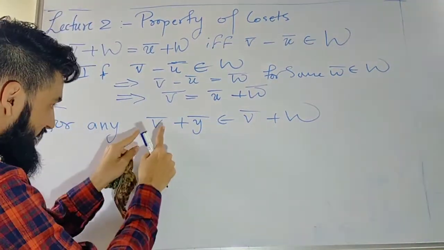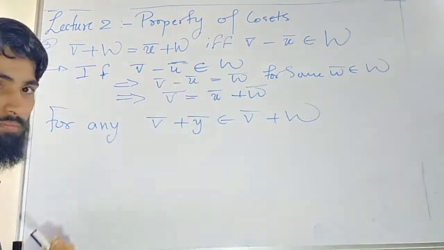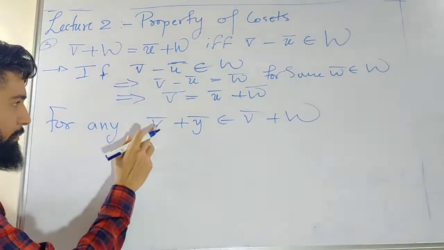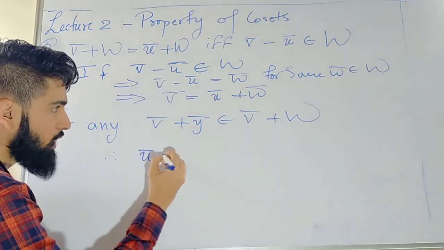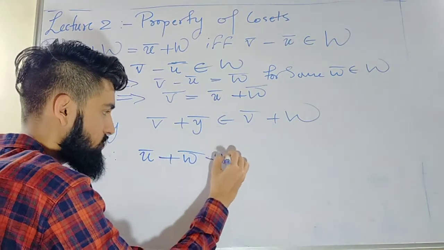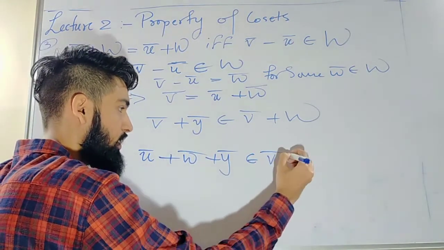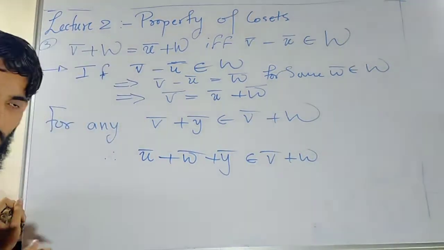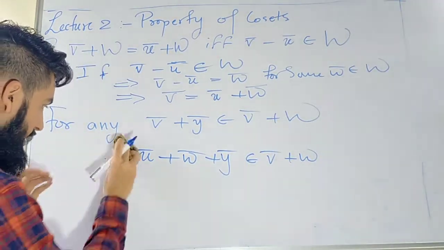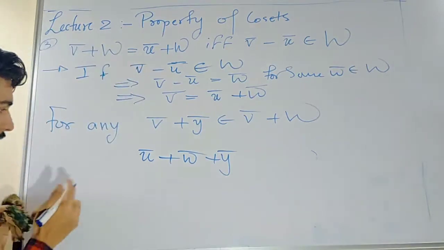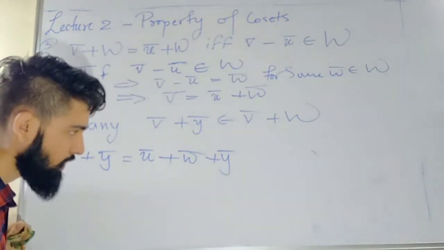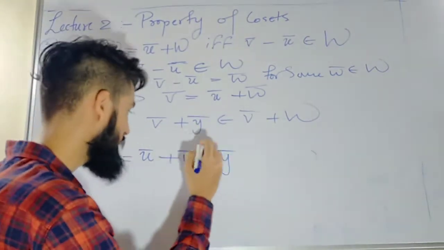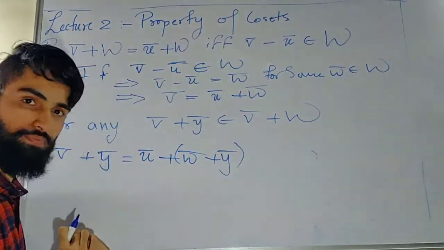Now I know I can replace this v̄ with this. So I will replace this v̄ with this. What I get is, therefore, ū + w̄ + ȳ is an element of v̄ + W. Correct? Okay. Or I will write it like this: v̄ + ȳ is actually the same as this. I know there is associativity under addition, hence I will write this.